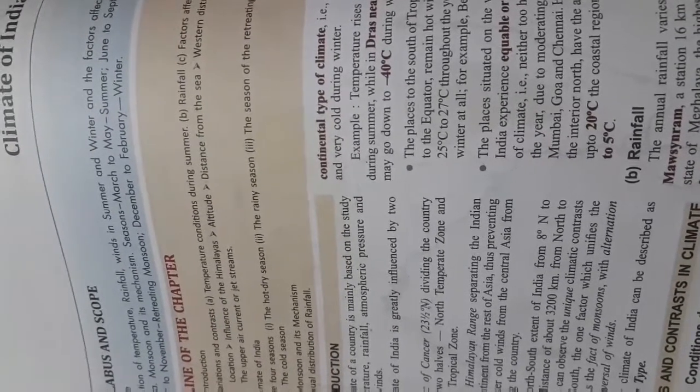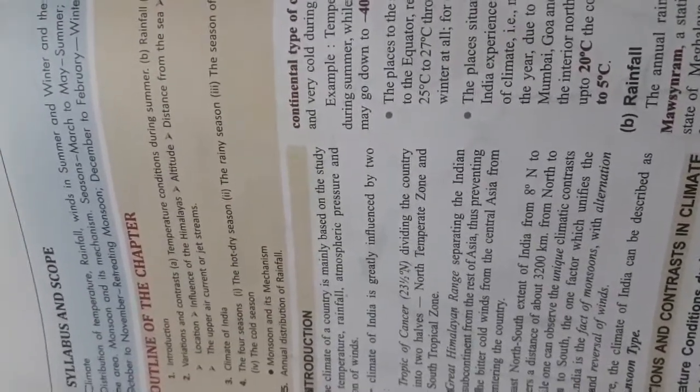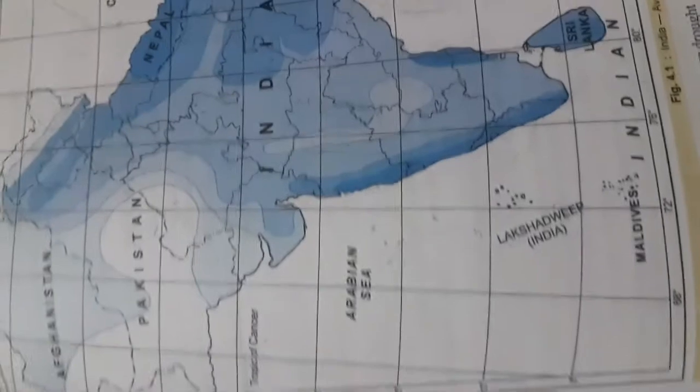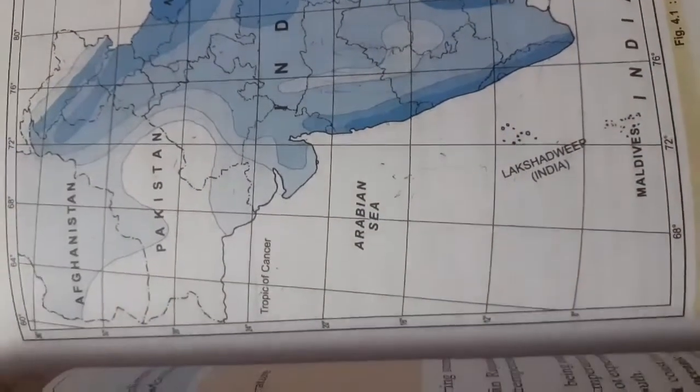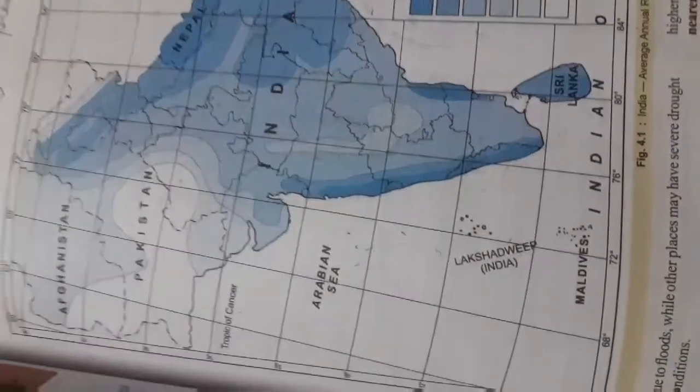Children, let us go through the chapter Climate of India. Now, the climate of India is basically known as the tropical monsoon type of climate, simply for the reason that the line of the Tropic of Cancer divides India into two equal halves: the northern portion and the southern portion.